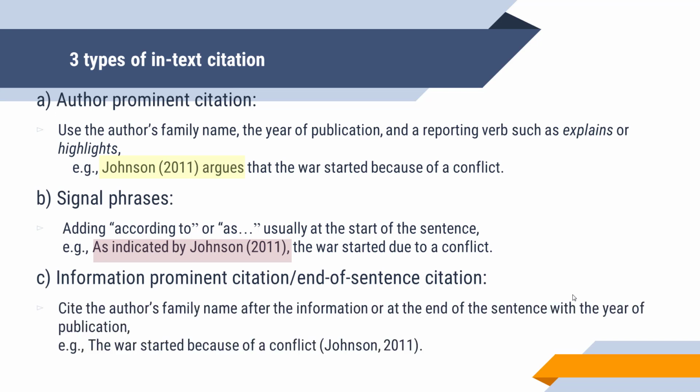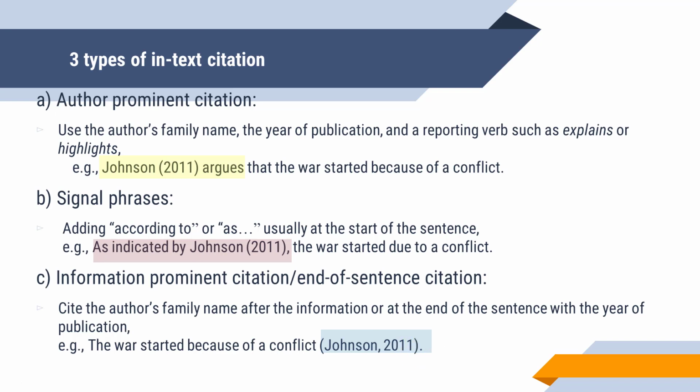When writing an information prominent citation, you need to cite the author's family name after the information or at the end of the sentence with the year of publication. For example, the war started because of a conflict. Johnson, 2011. Please note that the full stop comes after the end of sentence citation.